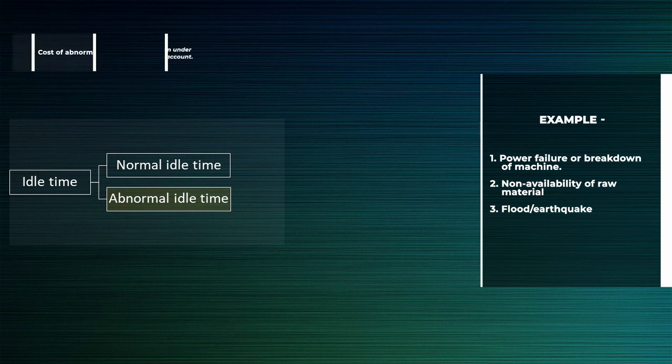Cost of abnormal idle time is not included in cost of production, but it is shown as a separate item under costing profit and loss account. Whereas cost of normal idle time is included in cost of